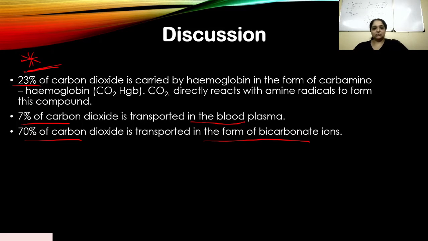Okay, so this was a direct question. This shouldn't have been a problem to answer. If you knew all your facts right about how much O2 and how much CO2 is transported in RBCs and in the blood, you should have been able to answer this question easily. Okay. All right. Let's move on to the next question.